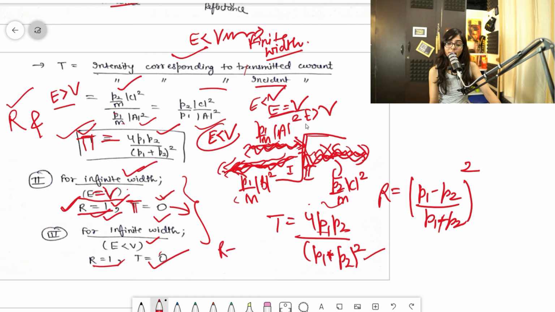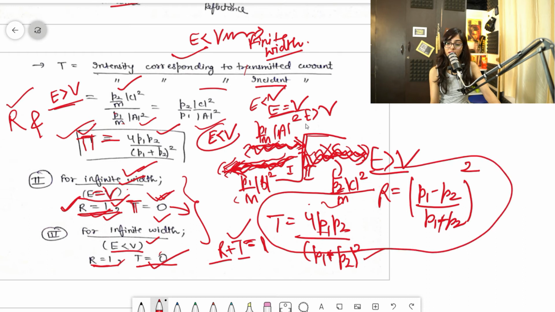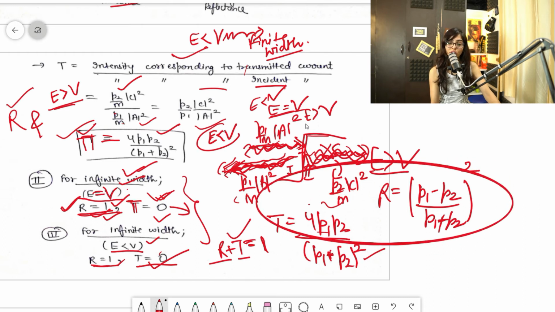R plus T, the sum, is equal to 1, guys. Always remember, the reflectance and transmittance sum will always be equal to 1. Clear? So for infinite width, if E is less than V, R would be 1 and T would be 0. If E is equal to V, R is 1 and T is 0. And if E is greater than V, these will be the reflectance and transmittance formulas. So don't get confused between E equal to V, E less than V and E greater than V. You can remember that for E less than V, no transmittance can happen, and for E equal to V, also no transmittance can happen.